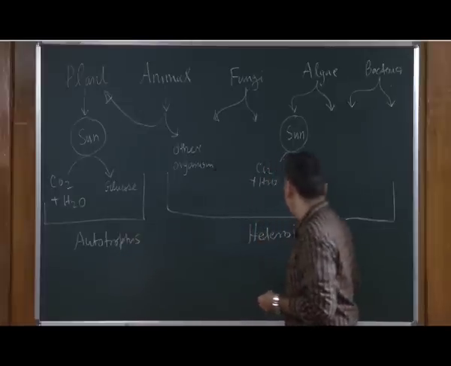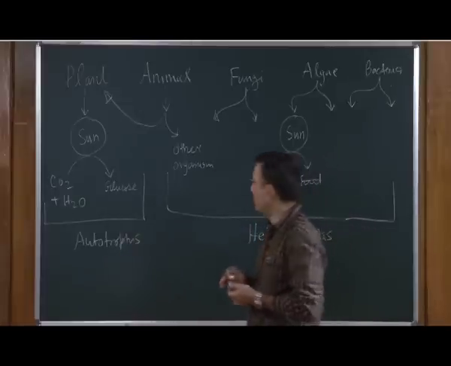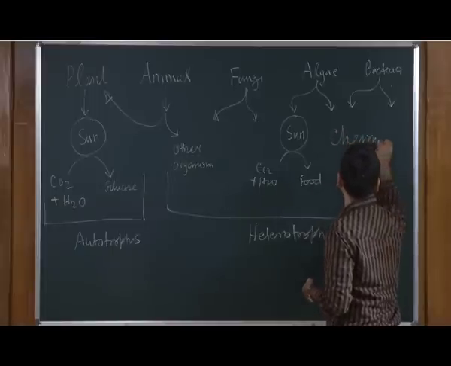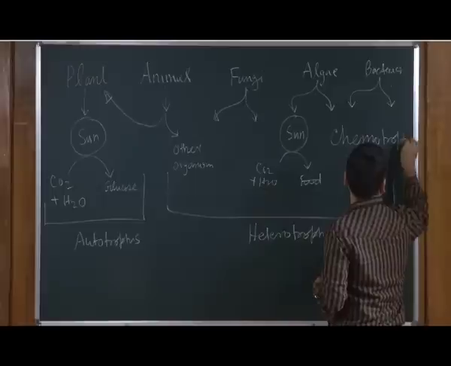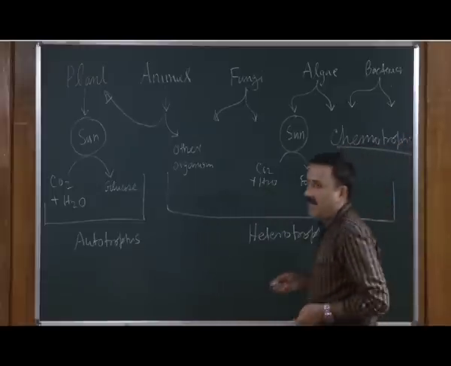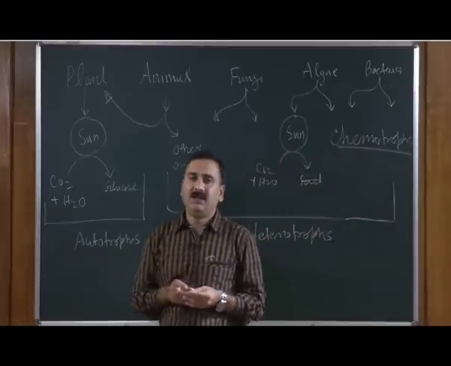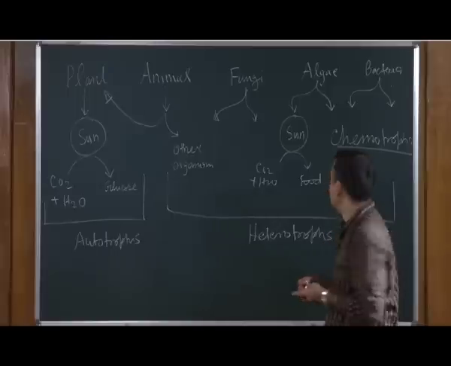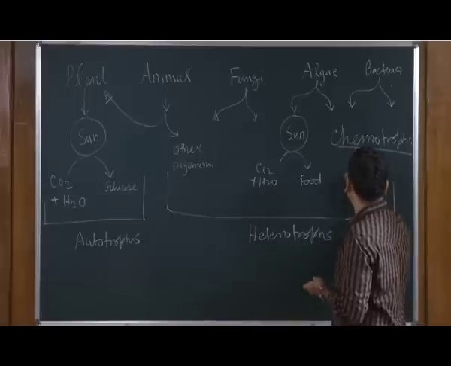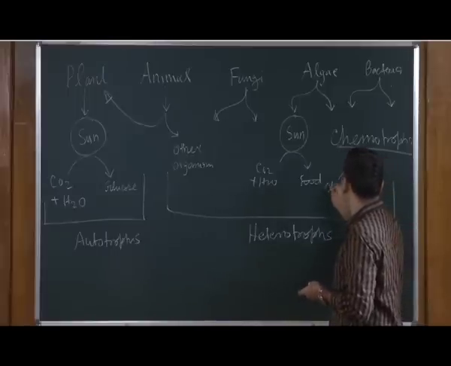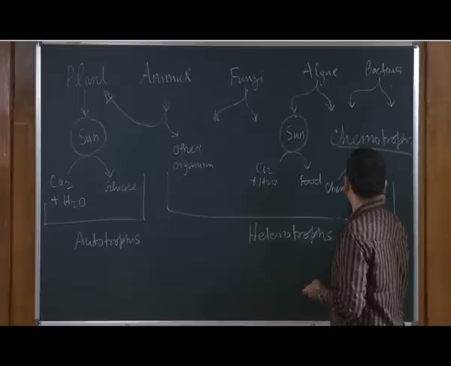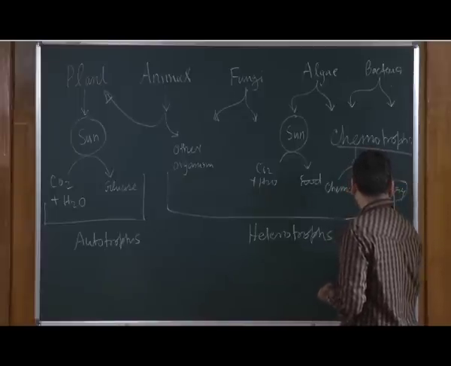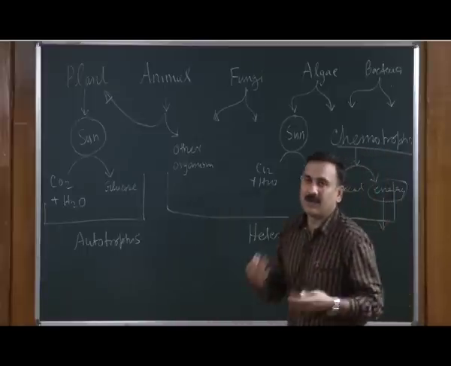Apart from these 2 different classes, we also have a third class, and that is called chemotrophs. These chemotrophs can take up energy by the breakdown of chemical molecules. So, chemotrophs are breaking the chemicals and producing energy, and this energy they are using for running their life cycle.